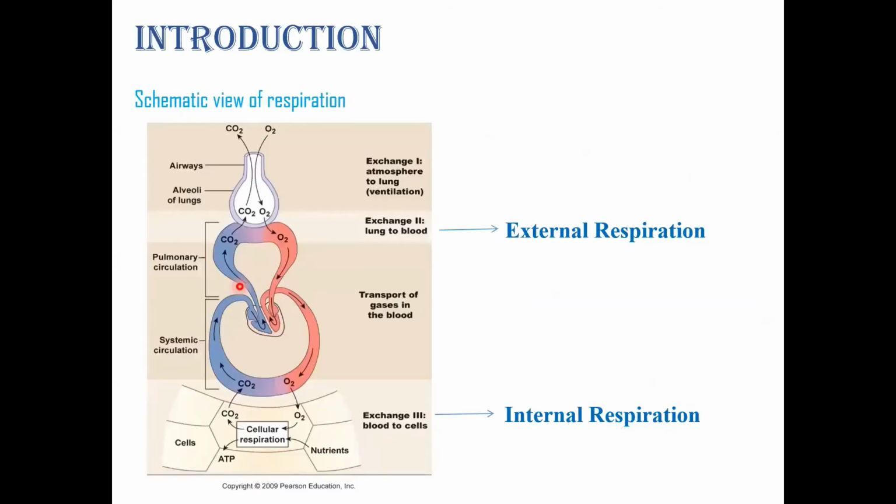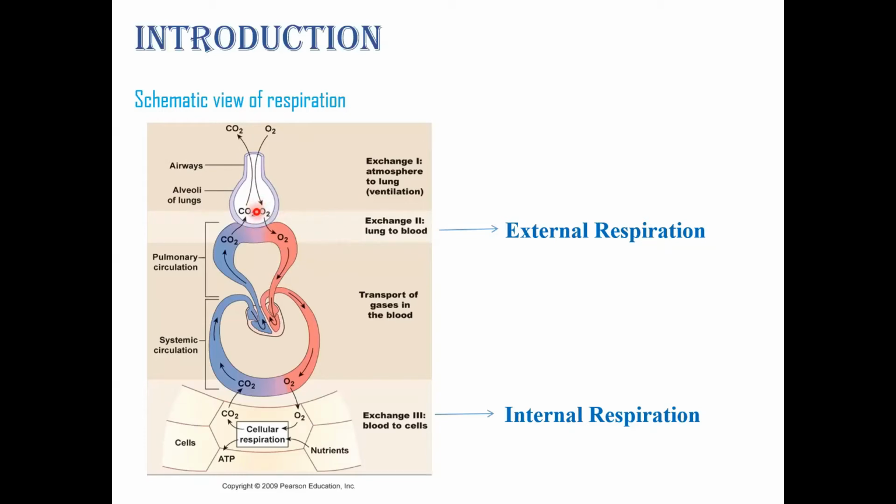This is the schematic view of respiration. Here you can see oxygen flows in. Exchange one is atmosphere to lung, that is ventilation. Oxygen flows in and carbon dioxide flows out. Exchange two is lung to blood, that is external respiration.